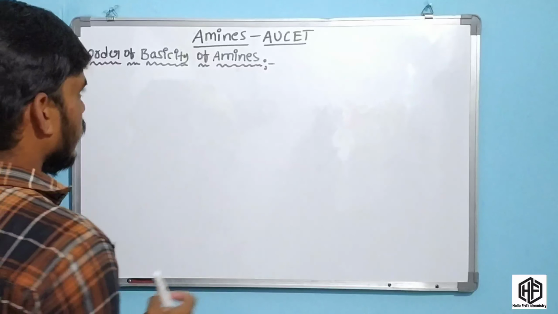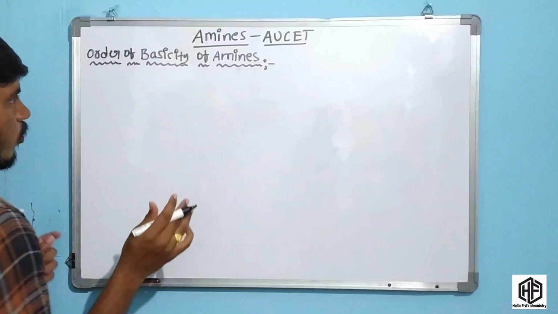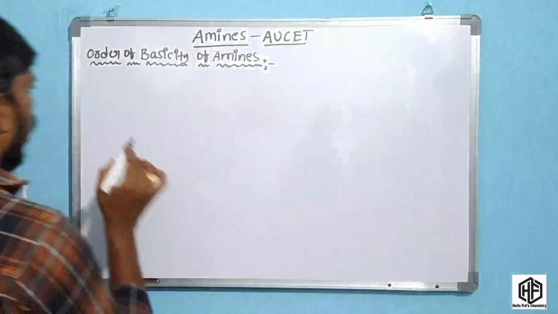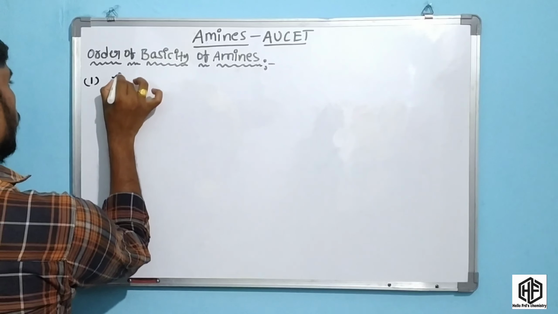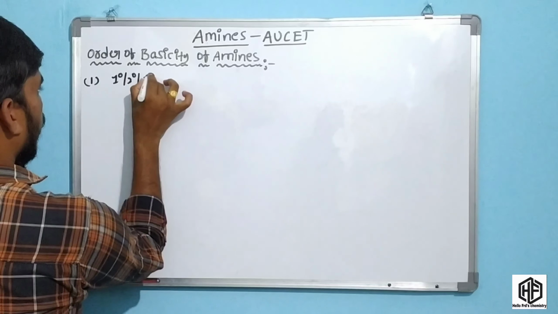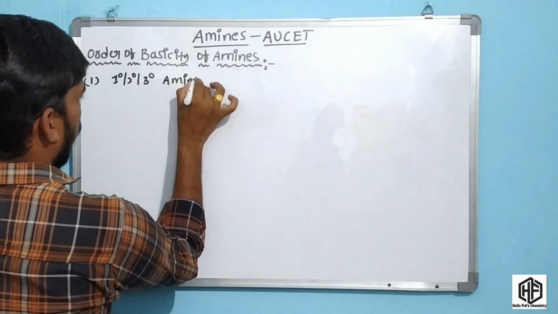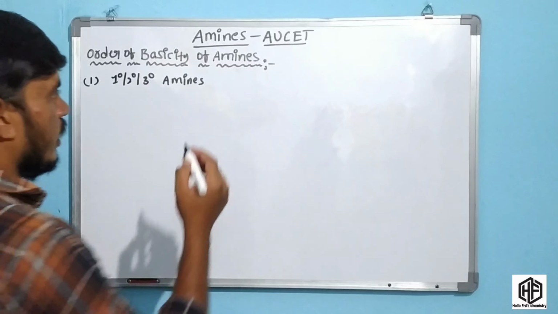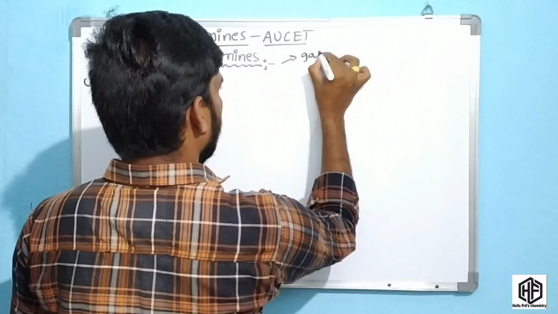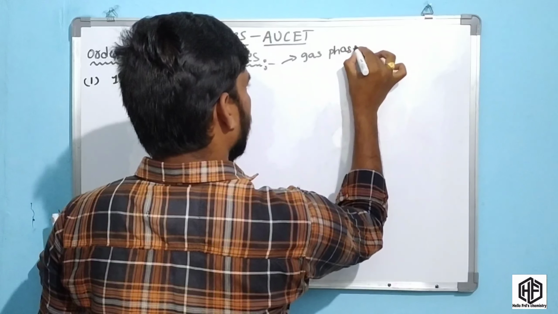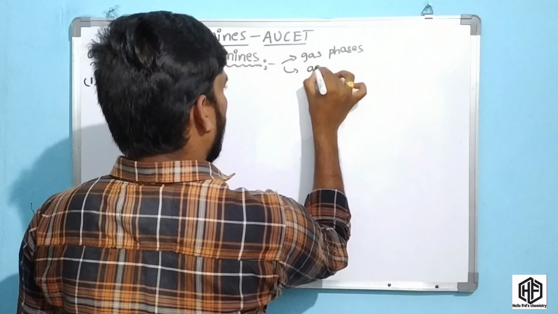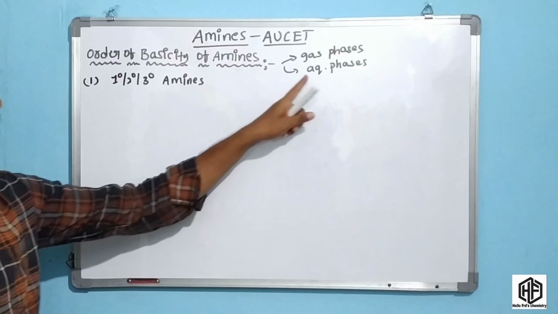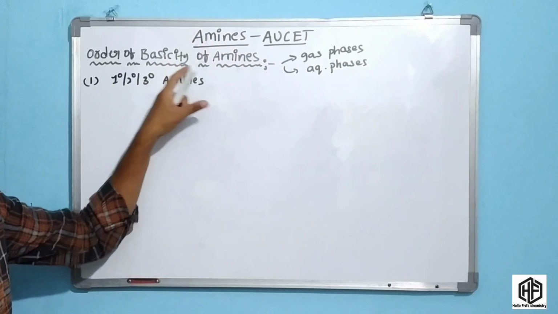See this board. Friends, in this video we are going to discuss the order of basicity of amines. The amines are primary, secondary and tertiary. I will explain the basicity of primary, secondary and tertiary amines in two phases: one is the gaseous phase and the second one is the aqueous phase.